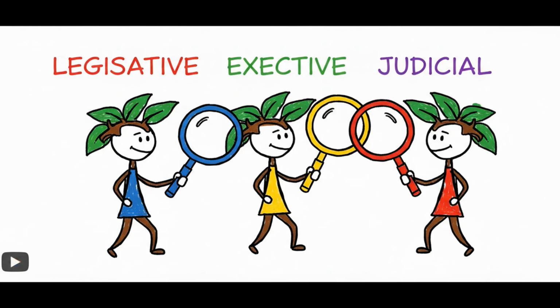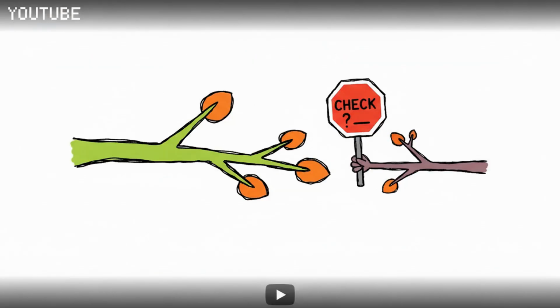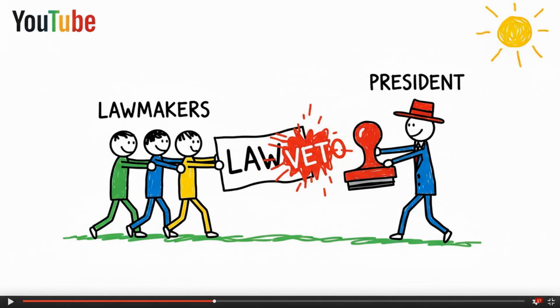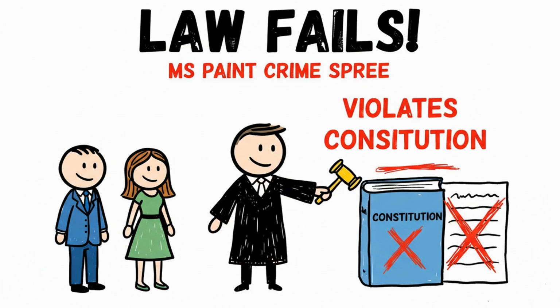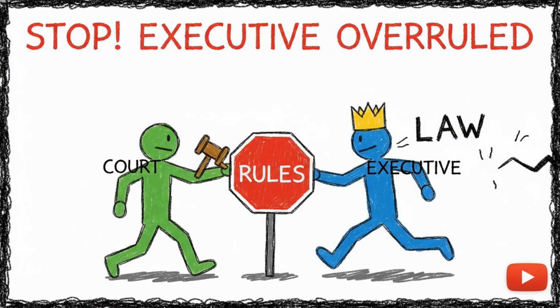Now here's the important part. These branches are not completely separate in the sense that they ignore each other. Instead, they can check each other. A check means one branch has a legal power to limit or question another branch. For example, lawmakers may pass a law, but a president might be able to veto it. That is a check. But the story does not end there. In some systems, lawmakers can override that veto if enough of them agree. That is another check.